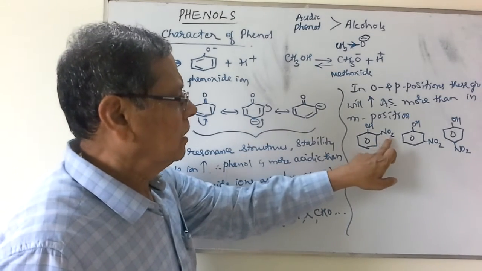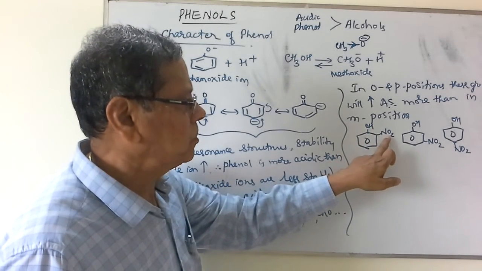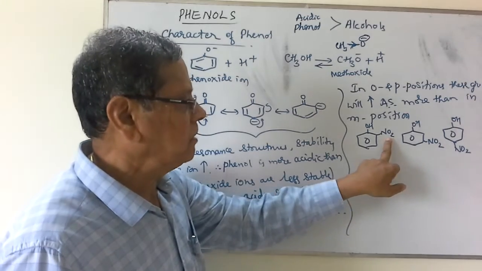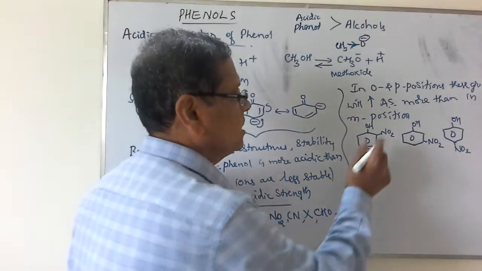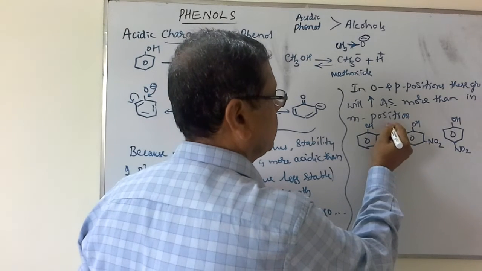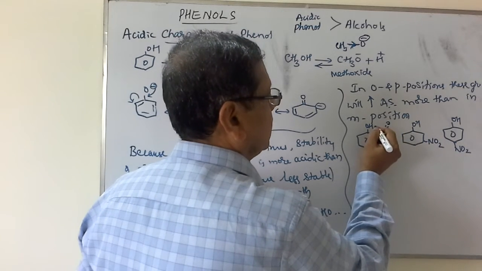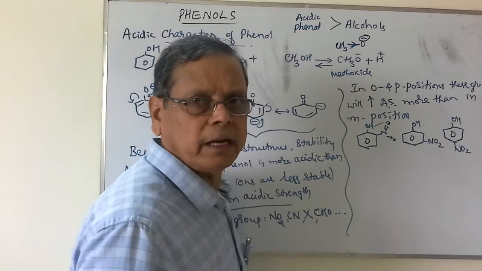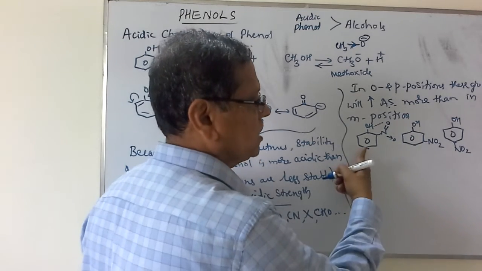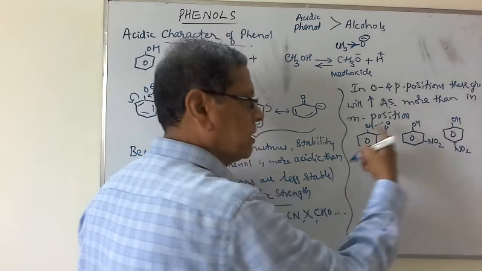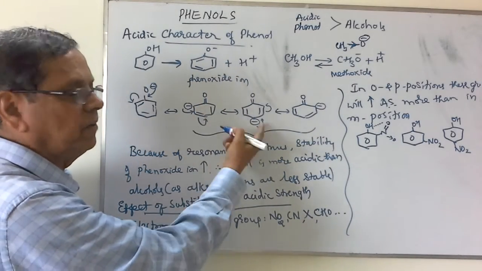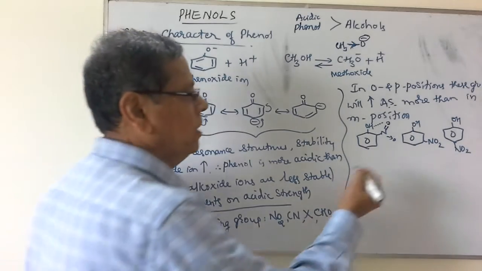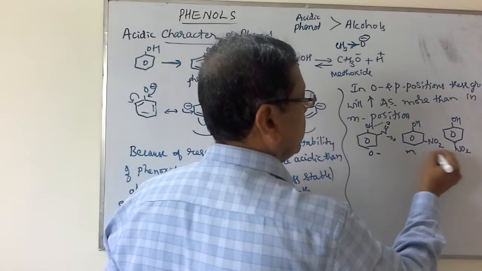In this case, the hydrogen atom of the OH group and the oxygen atom of the nitro group undergo intramolecular hydrogen bonding. That is this hydrogen, if I write this oxygen like this, then there will be intramolecular hydrogen bonding. That's why this is less acidic as compared to para. But still it is increasing the acidic strength because it takes up the electron density from the ortho position. That's why we can write this as ortho, meta and para.